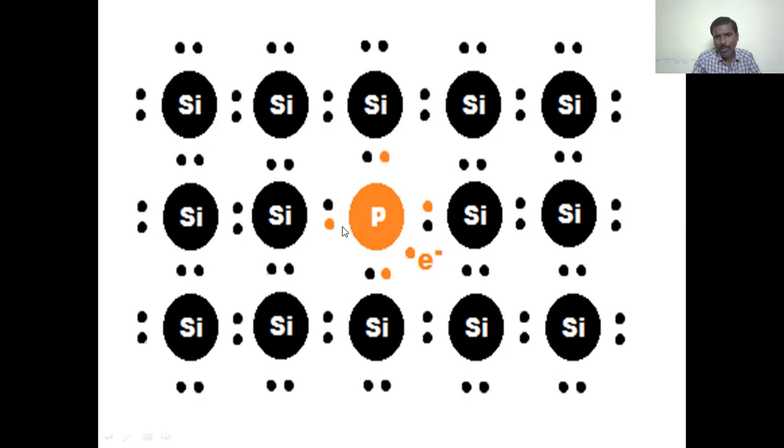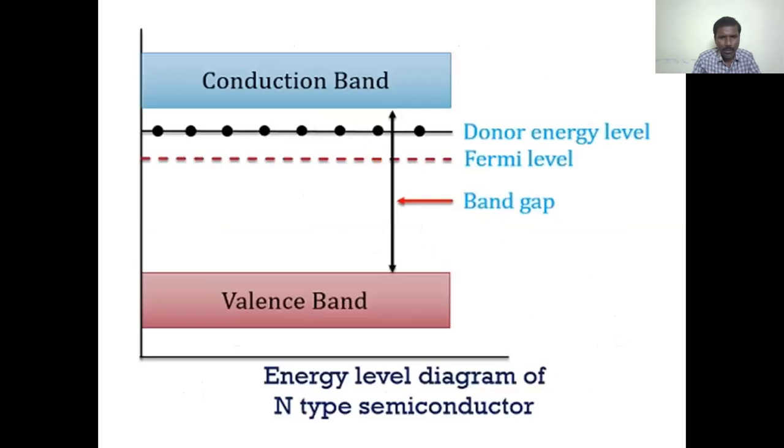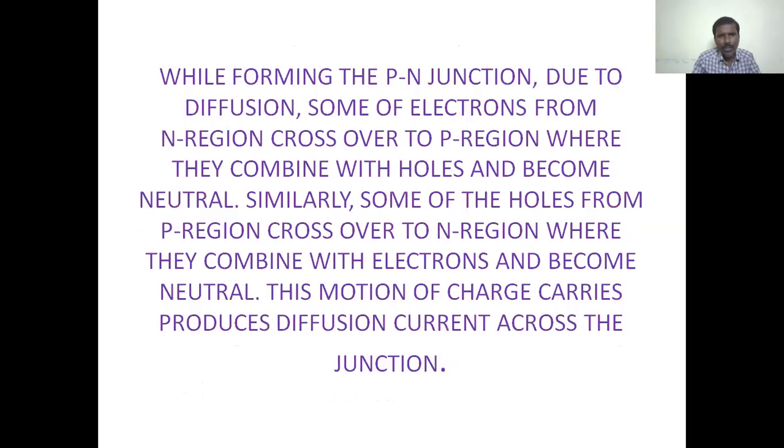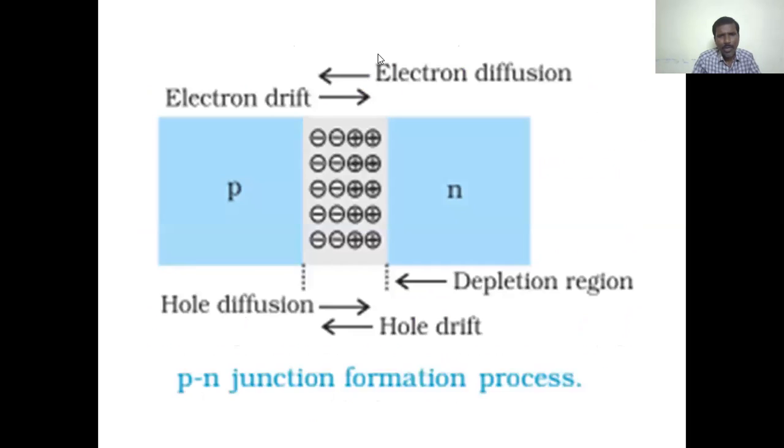In n-type semiconductor, the number of electrons is more. That is, majority charge carriers in n-type semiconductor are electrons. That is the energy level diagram. Formation of p-n junction: the p-n junction is formed like this.